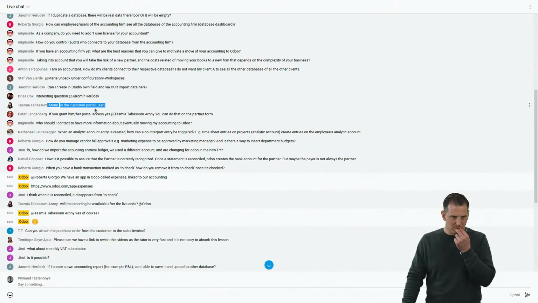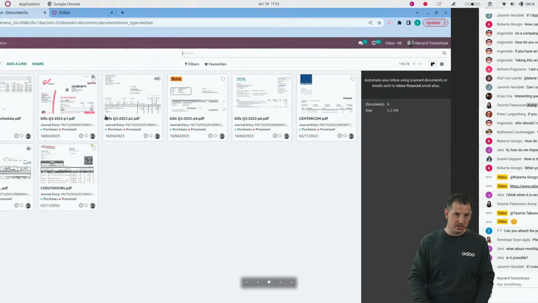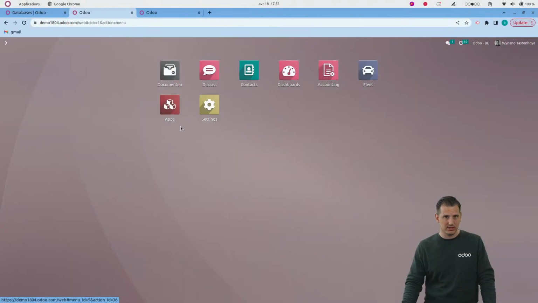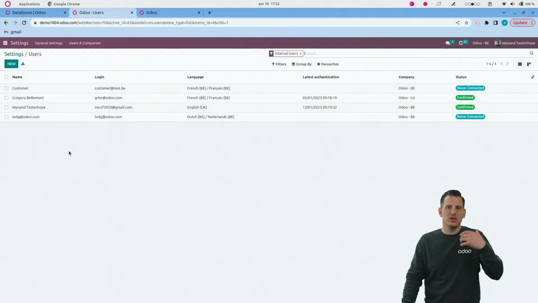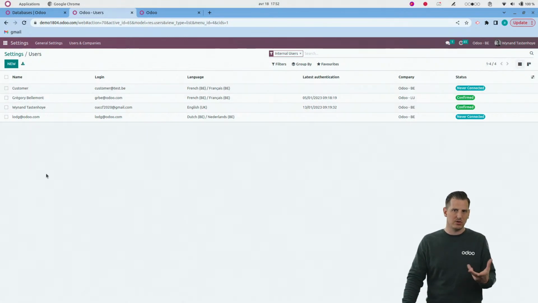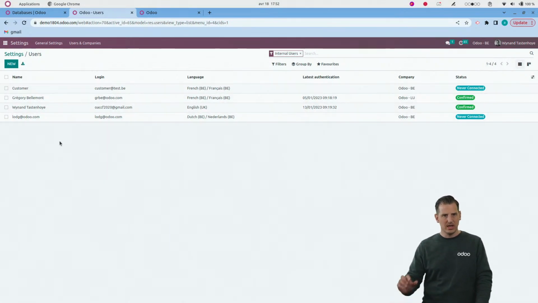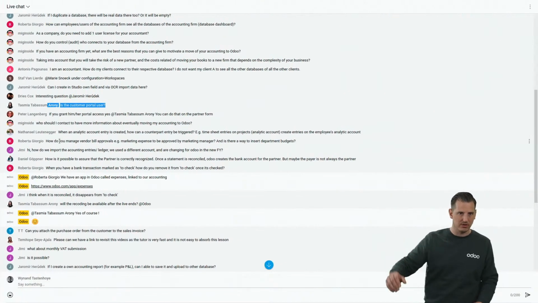Is the customer a portal user? No, the customer is a real user in his database. So basically, if you go to the database that I used in the settings, I can have the different users, because in the offer for an accounting firm, the one up free offer that we've seen over here, all the users are free. The customer is a real user. It only becomes paid when they go outside of the offer that I showed over here.